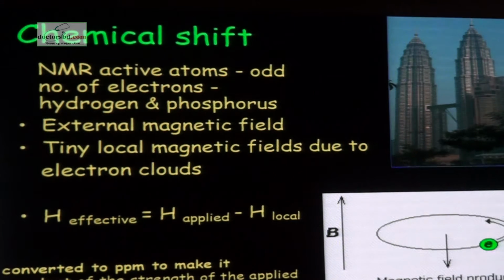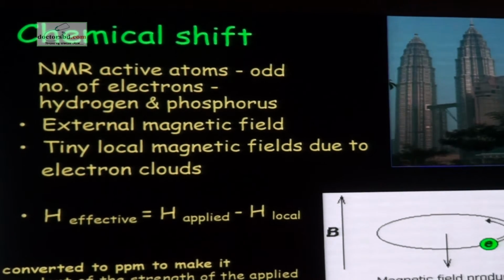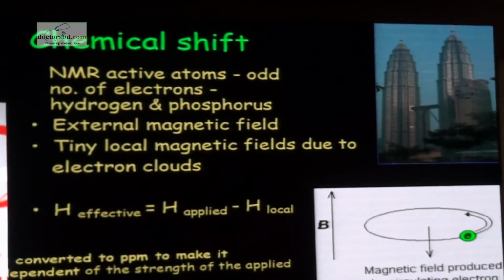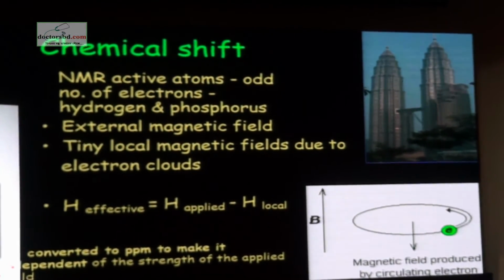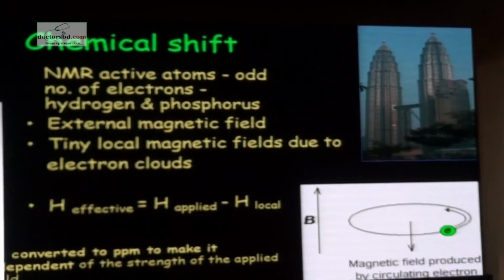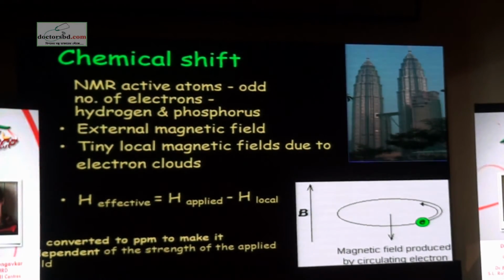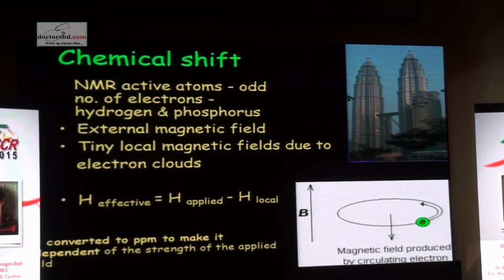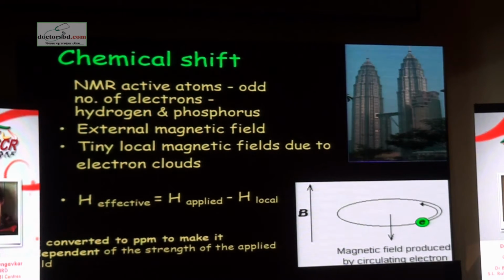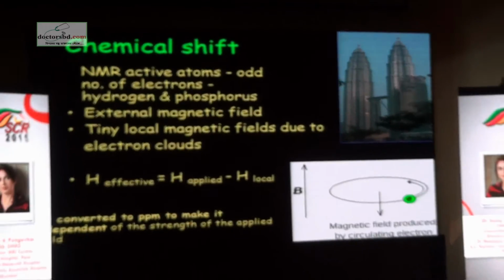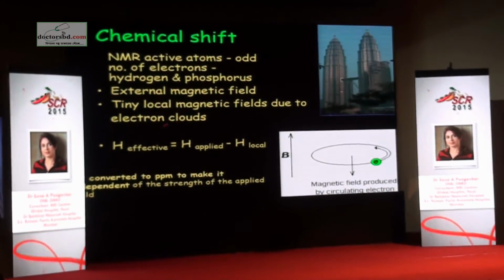So how is MR spectroscopy possible? We are looking at certain active atoms which have an odd number of electrons. For example, hydrogen and phosphorus. These are the ones which are most commonly used. Whenever an external magnetic field is applied to the body part, in addition to the usual magnetic field which is there in the magnet, because of these odd number of electrons, certain substances or metabolites create a small electrical field around themselves.